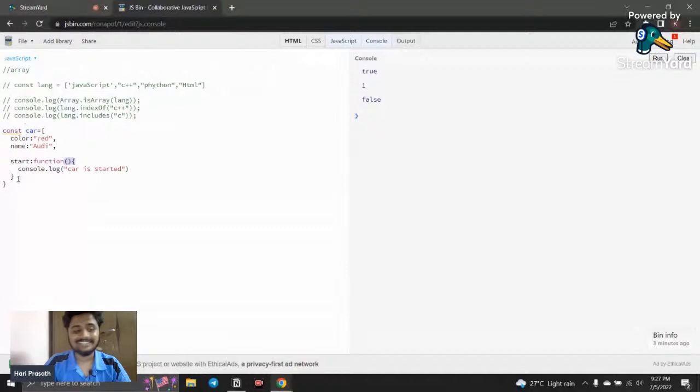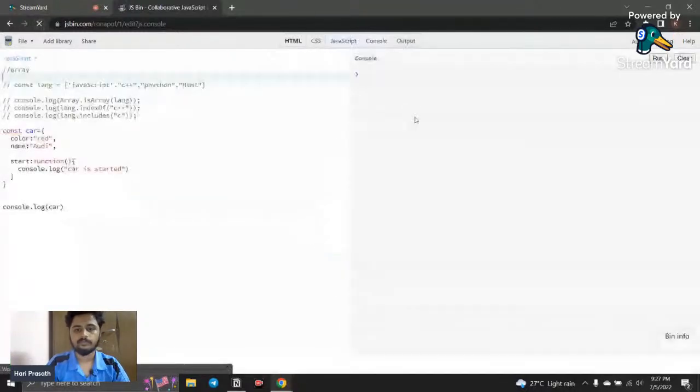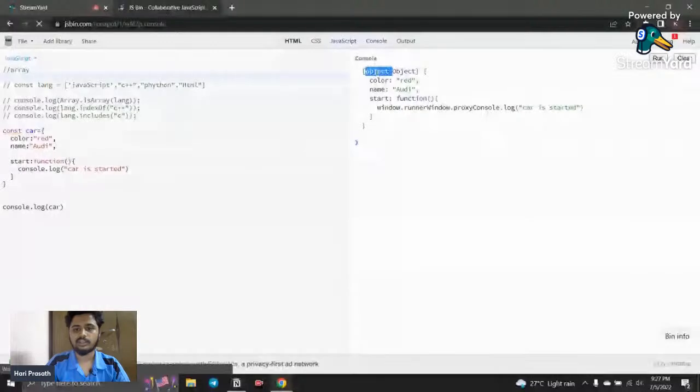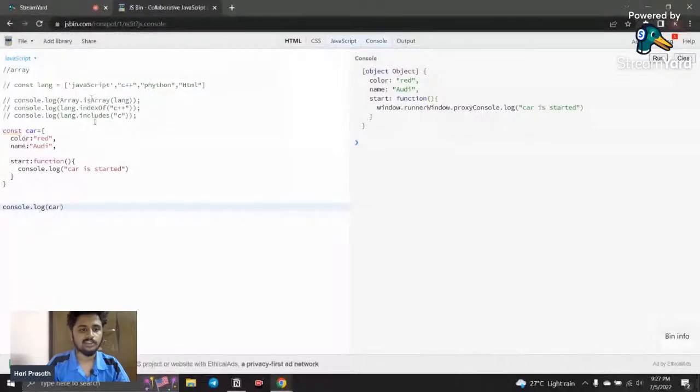So how can we access this? If I simply call console.log and pass the car, and refresh here, you can see it is an object and so many things are available. I want to access the color of the car. What can I do? The same thing we do for properties. Here you can see these are all our methods.